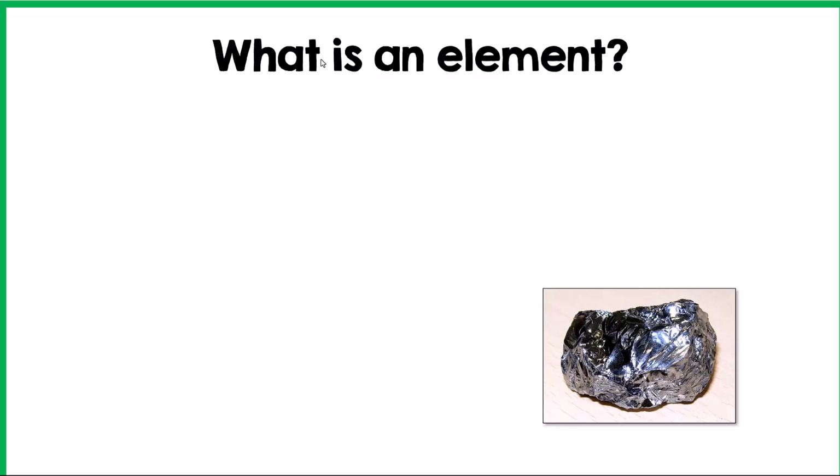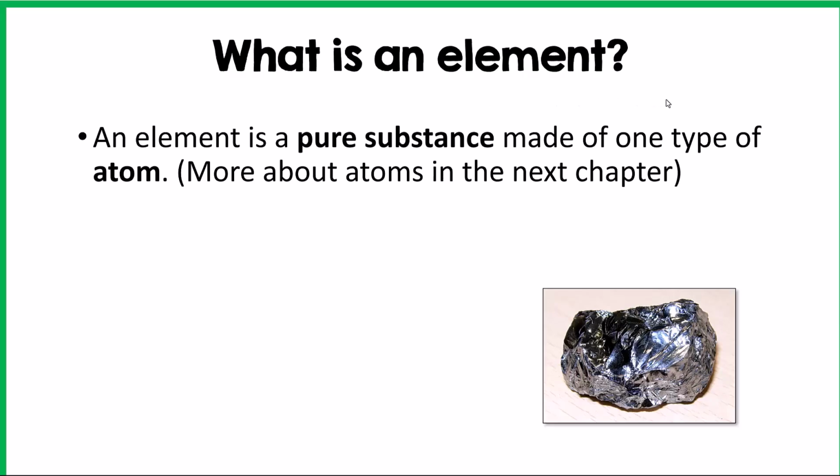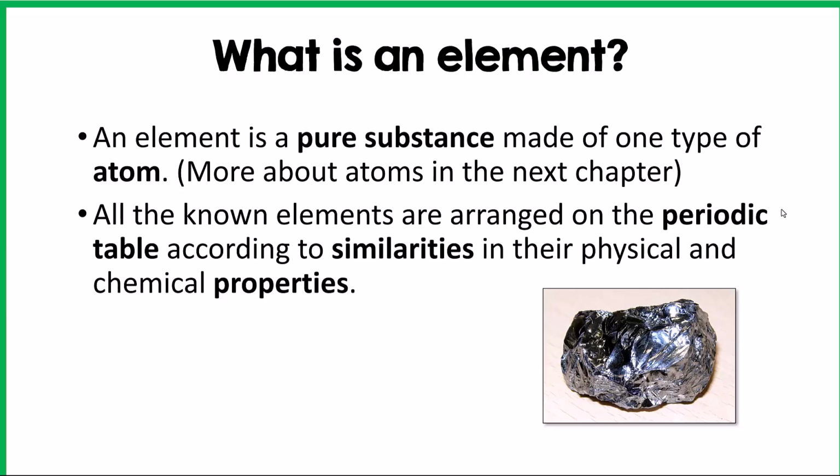So most of our chemistry course will be spent looking at pure substances, elements, and compounds. An element is a pure substance, as we established, made of one type of atom. And you'll learn a whole lot more about atoms in the next chapter. For now, let's just say that an atom is a building block of an element. And each element only has one type of atom. All of the known elements are arranged on the periodic table according to similarities in their physical and chemical properties.